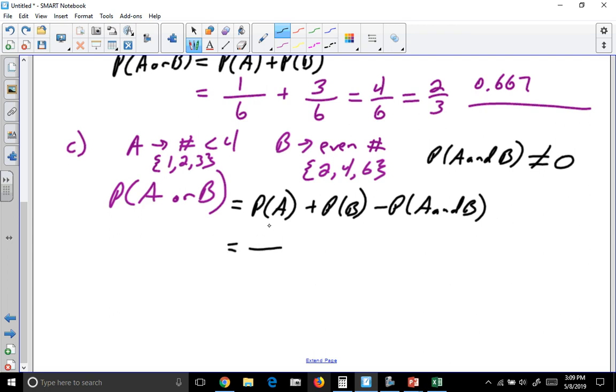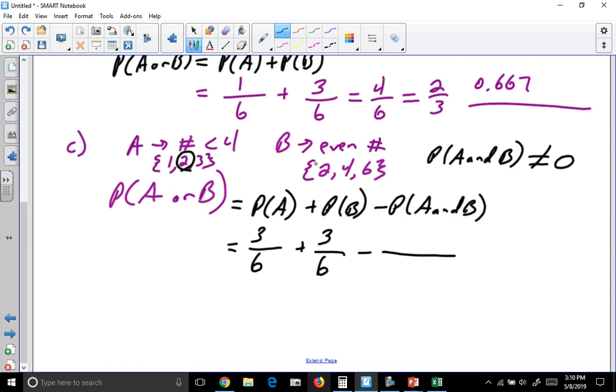So the probability of rolling a number less than 4, there are 3 sides out of 6 that are less than 4. The probability of rolling an even number, there are 3 even numbers out of 6 sides. But something got counted more than once, so how many numbers fall into both categories?